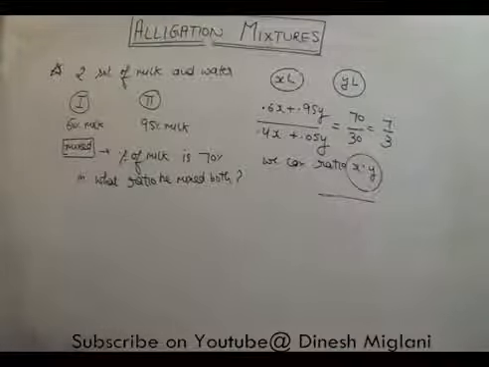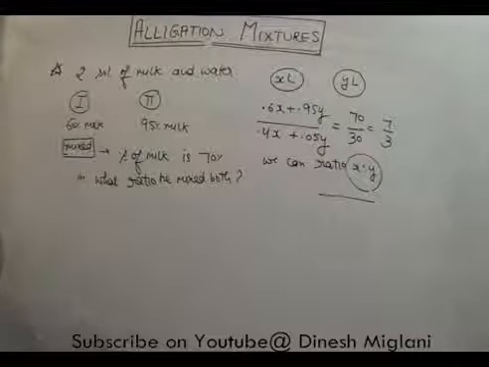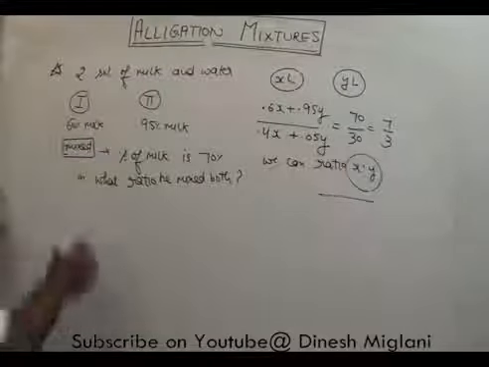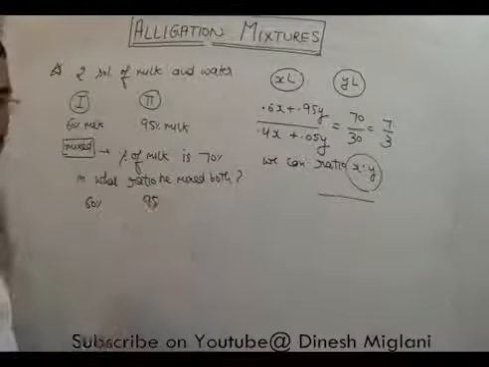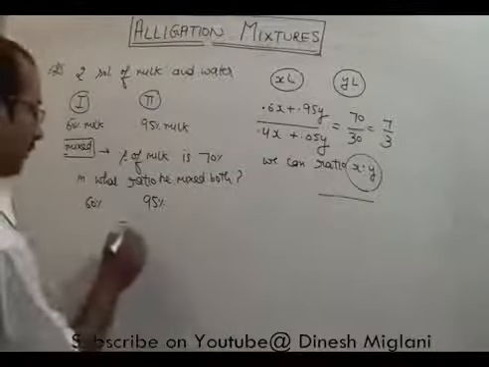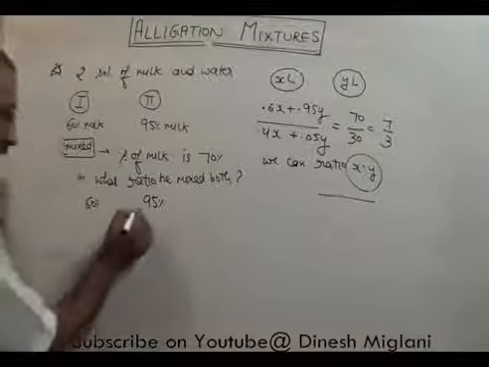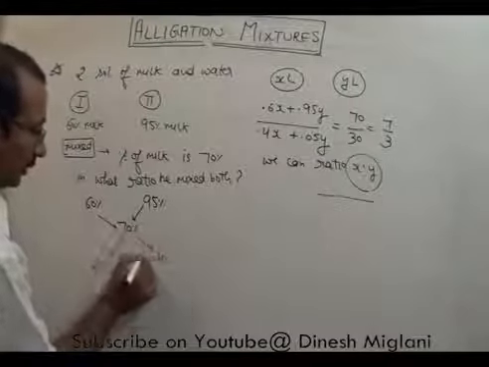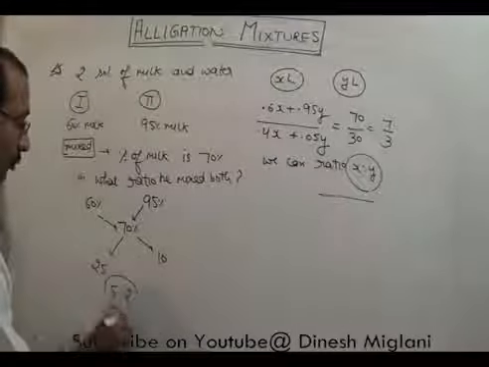This is the general method by which we answer these questions, but they can easily be solved by applying alligation mixture. What is the rule here? In alligation, one thing we have to take care of: here we have milk, here we have milk, and in the mixture we have milk. So the percentage of milk in the first is 60%, in the second is 95%, and when we mix both, the percentage of milk is 70%. This is our mean value or average value. We have to find the ratio in which he mixed both. Subtract, you get 25. Subtract, you get 10. So the ratio is 25:10, or 5:2. That becomes the answer.